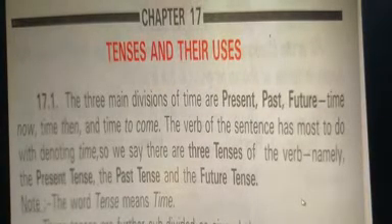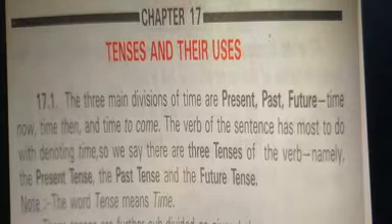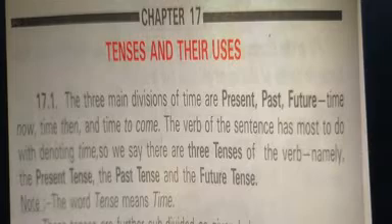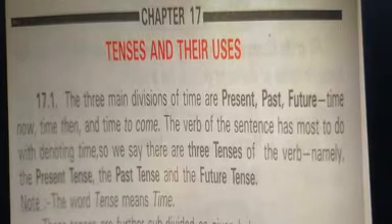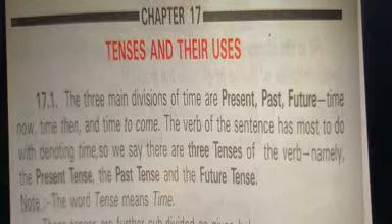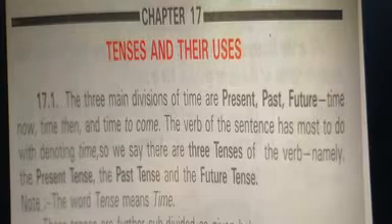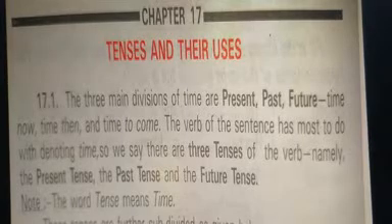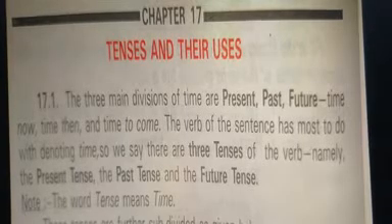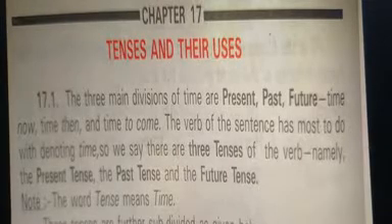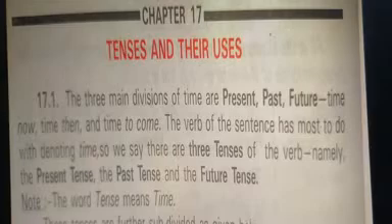The three main divisions of time are present, past and future. The time now is present. The time then, which is over, is past. And the time to come, which will come tomorrow, is future. Present means now, which is going on. Past means yesterday, which is over, and future means which will come tomorrow.